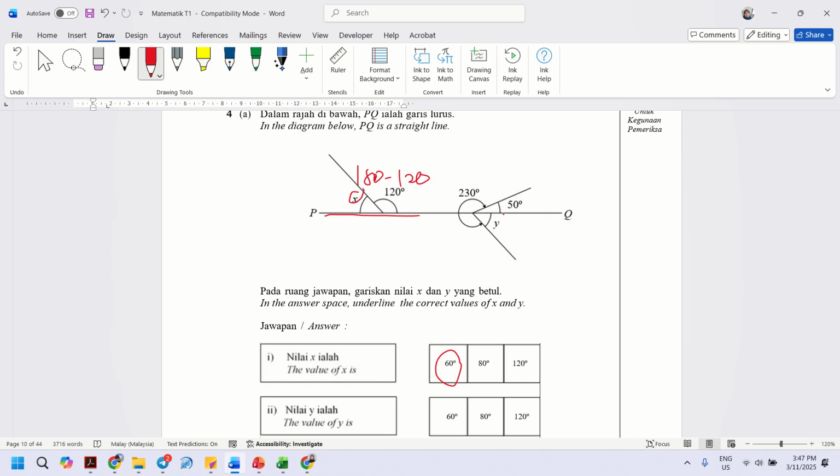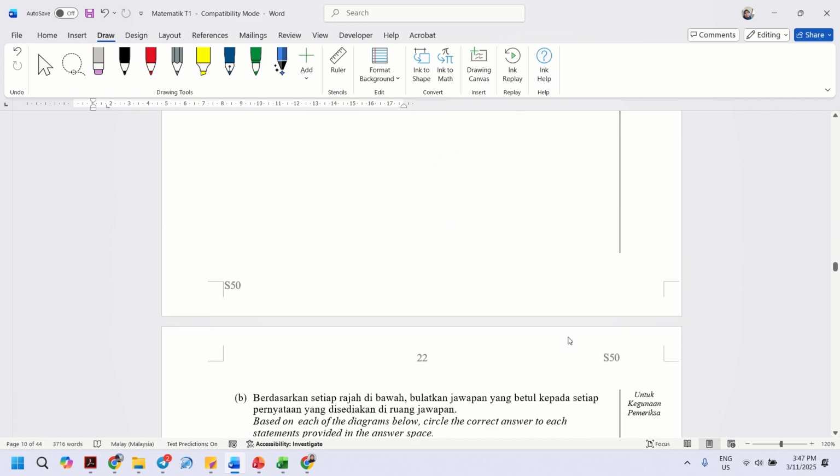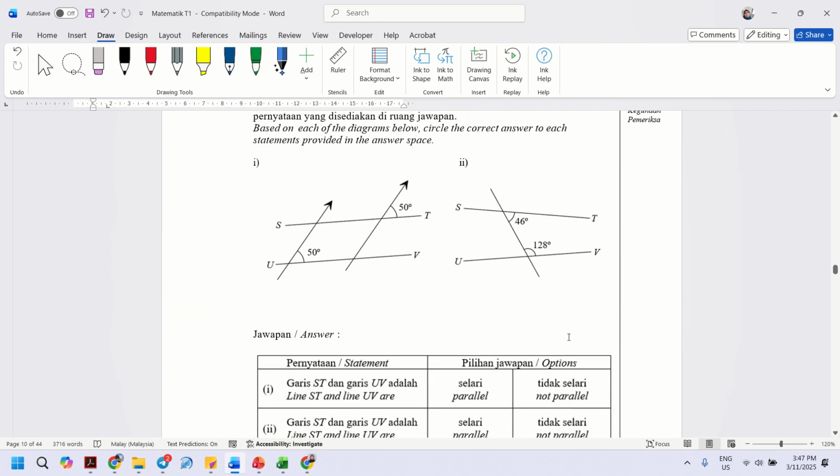Okay, so this one, a whole turn. A whole turn is 360 degrees. So what you have to do is minus 230 and minus 50 degrees. So your answer should be 80 degrees. So that is the answer for question number 4A and 4B.